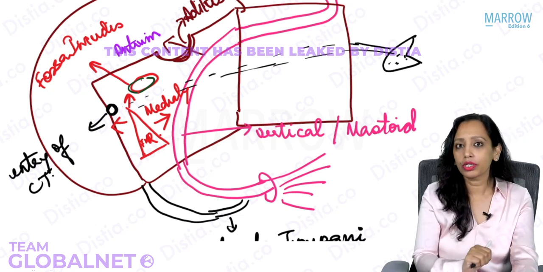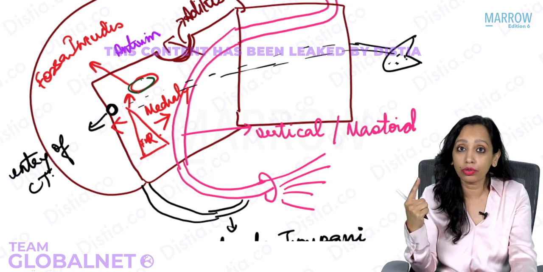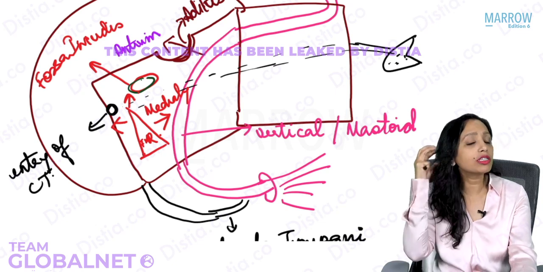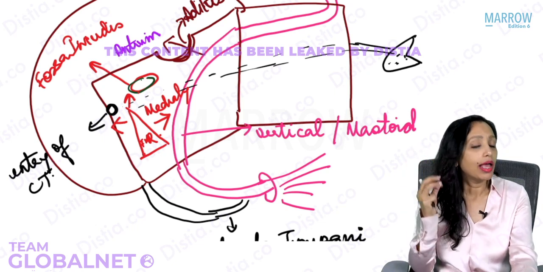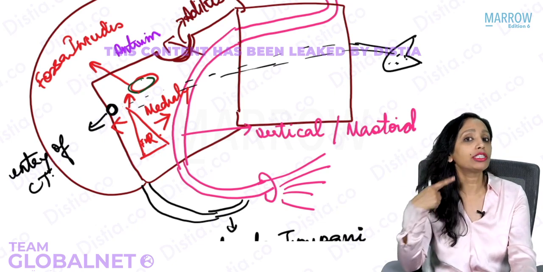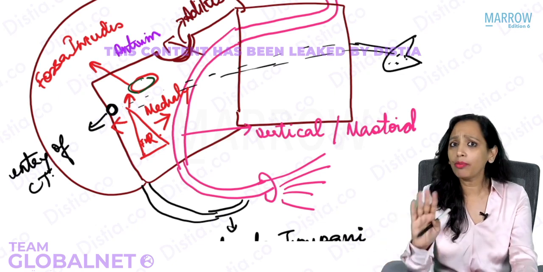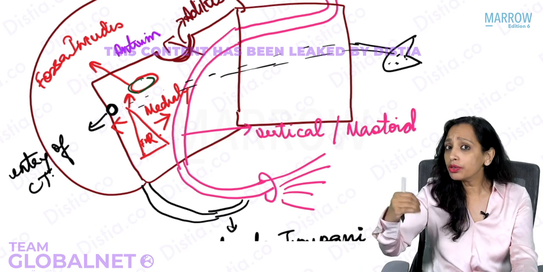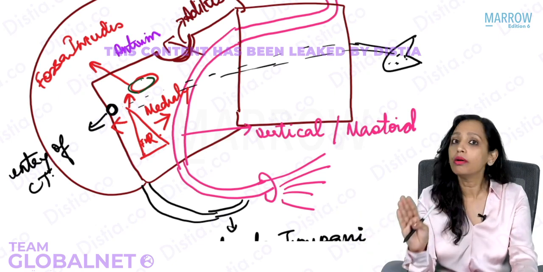Now, I change this question. The electrodes of the cochlear implant are passed from the mastoid into the middle ear through what? We first place the electrodes of the cochlear implant in the mastoid, and then from the mastoid we pass them into the middle ear, and then from the middle ear into the inner ear. I'm not asking how you pass it into the inner ear. I'm asking how you pass it from the mastoid into the middle ear.